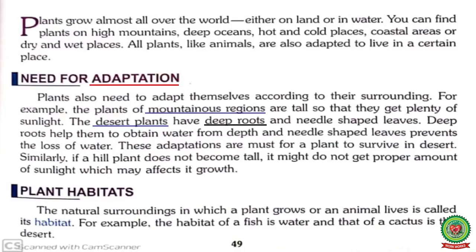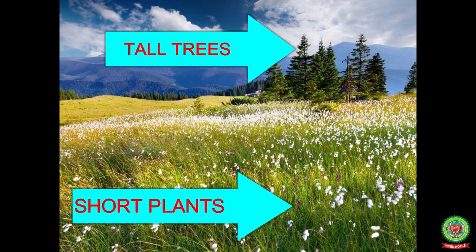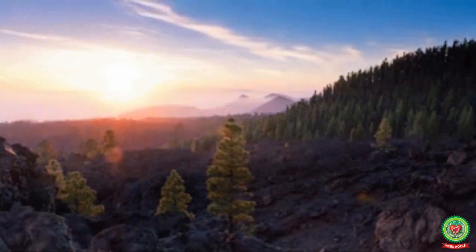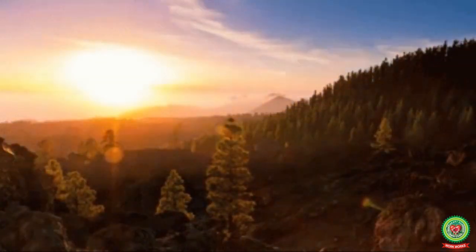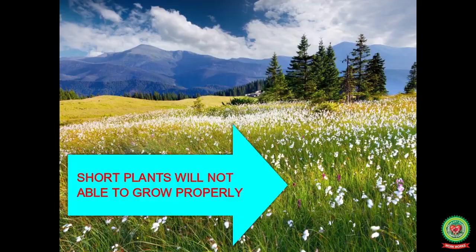Similarly, if a hilly plant does not become tall, it might not get the proper amount of sunlight, which may affect its growth. So students, if the plants found in the hilly area are not quite tall, they will not get a sufficient amount of sunlight, and when they do not get sufficient sunlight, they will not be able to grow properly.